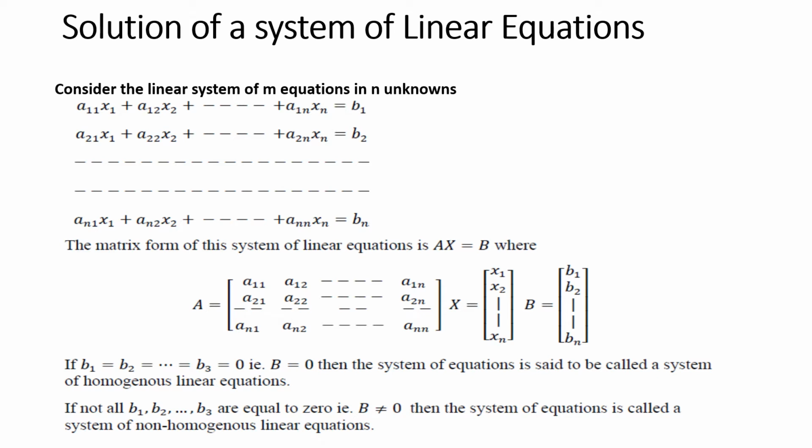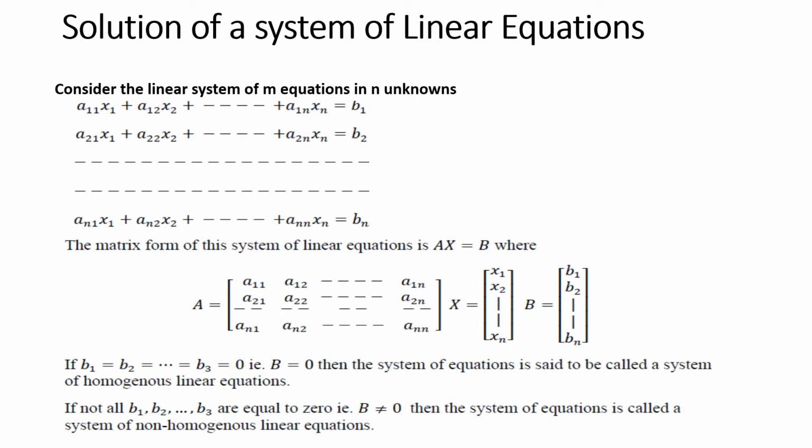Consider the linear system of m equations in n unknowns given by a11x1 plus a12x2 plus etc. plus a1nxn is equal to b1, a21x1 plus a22x2 plus etc. plus a2nxn is equal to b2, etc. And the last line is an1x1 plus an2x2 plus etc. plus annxn is equal to bn.